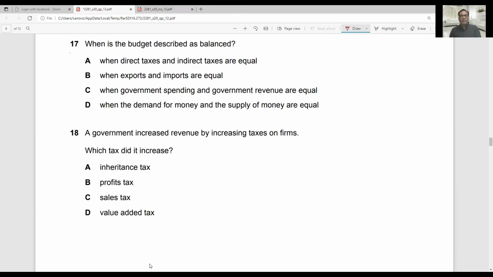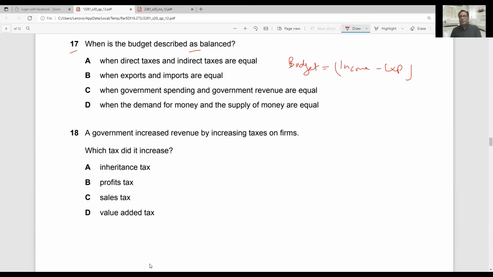Now question number 17. When is a budget described as balanced? Budget is basically the summary of government expenditure and government revenue. So government income minus government expenditure is basically the budget of the government. So a balanced budget means when income and expenditure are both equal, the balance will be 0. That is called a balanced budget.